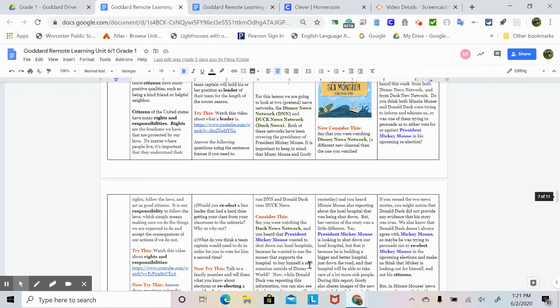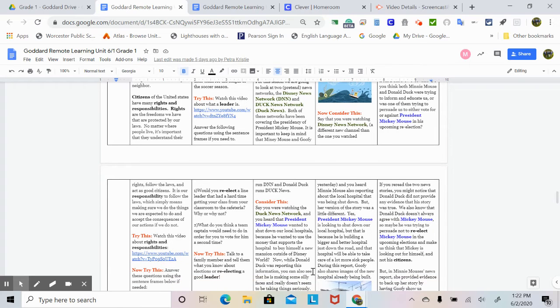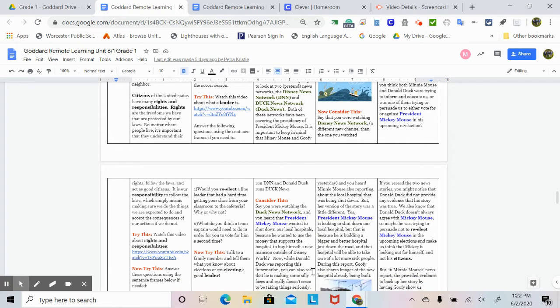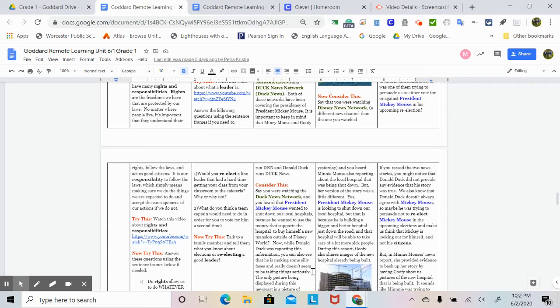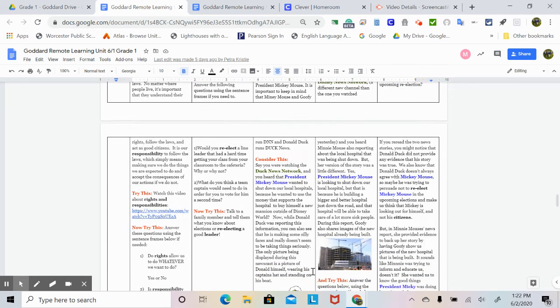Consider this. Say you were watching the Duck News Network and you heard that President Mickey Mouse wanted to shut down our local hospitals because he wanted to use the money that supports the hospital to buy himself a new mansion outside of Disney World. Now, while Donald Duck was reporting this information, you can also see that he is making some silly faces and really doesn't seem to be taking things seriously.